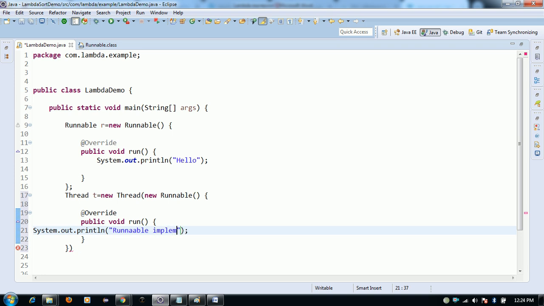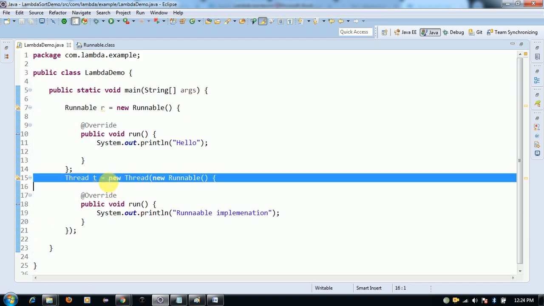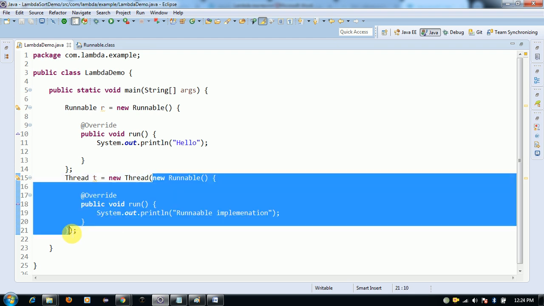So this is an example of a Runnable implementation, an anonymous inner class that implements the interface inside the method argument. This is an anonymous inner class example, and we have duplicated code, so the lambda expression will avoid this duplication.